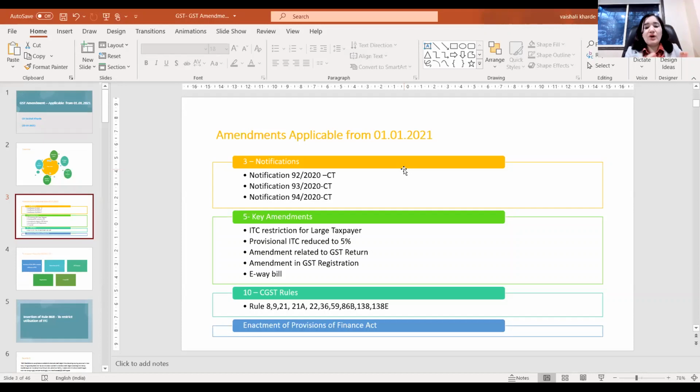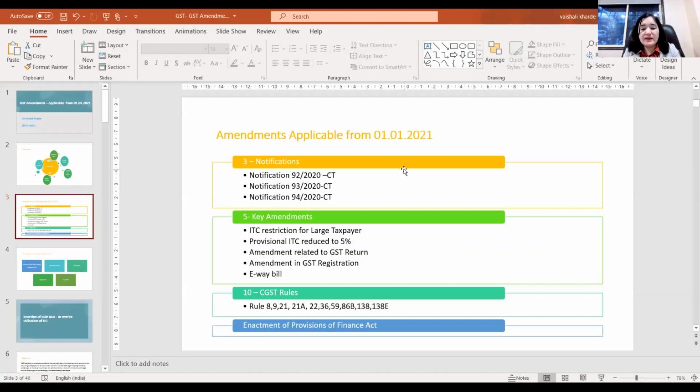If you see the rules amended by way of this notification, almost 10 rules are amended. The 10 CGST rules amended from 1st January 2021 are Rule 8, 9, 20, 21A, 22, Rule 36, 59, 86B, 138 and 138E. These are the rules which are amended from the 1st January.